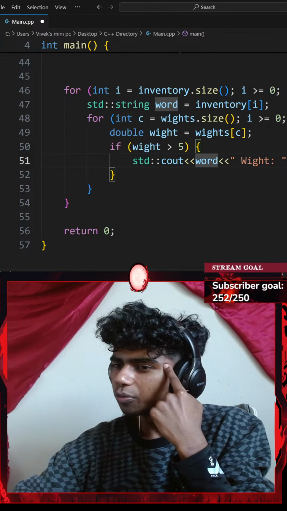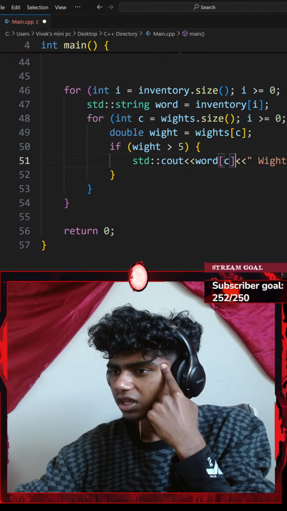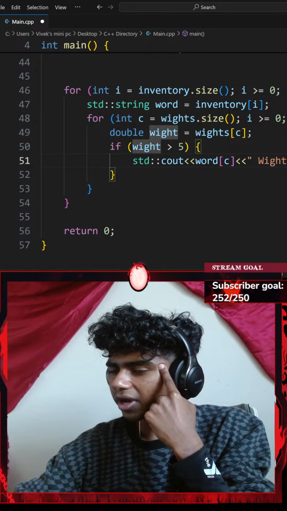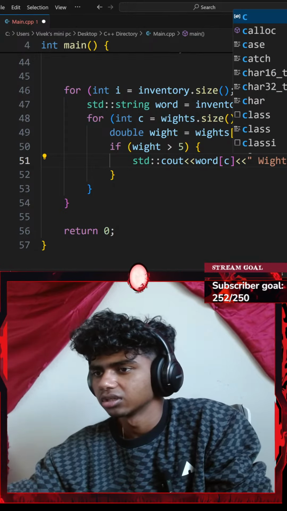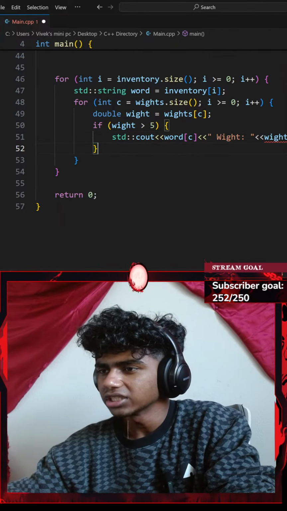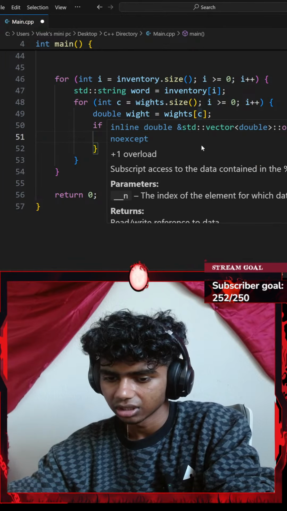I want to go with my word at index of c. Okay, and then my weight at index of c. Okay, honestly, my weight is already at index of c.